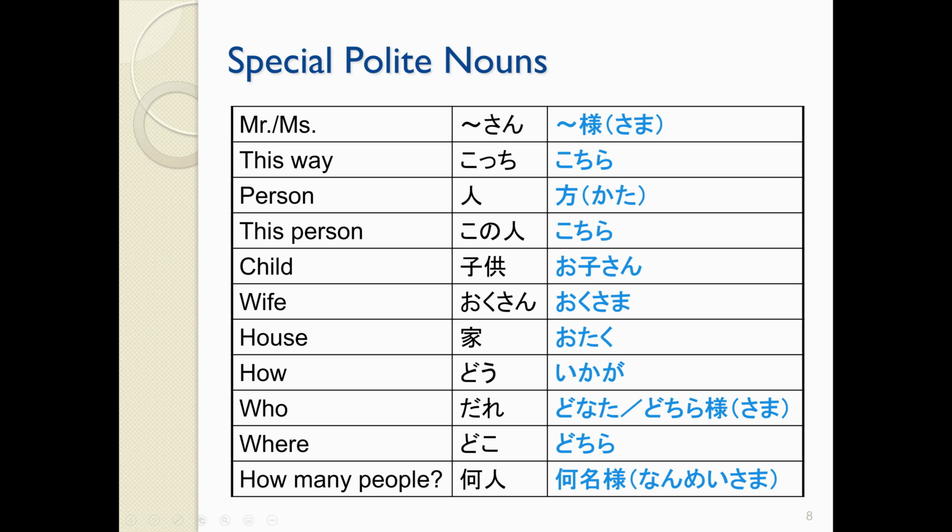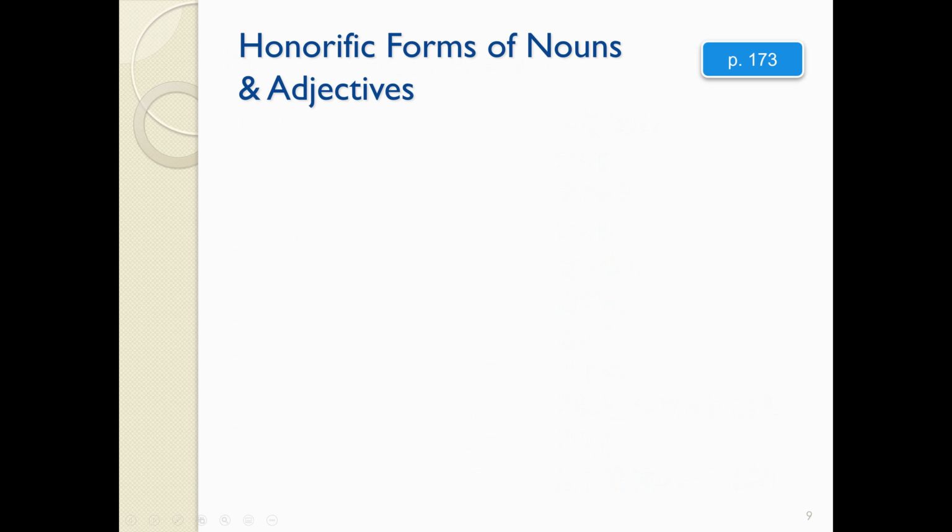Instead of 誰, どなた or どちら様. Instead of どこ, どちら. And instead of 何人, 何名様. So these are ones, and you'll find them listed among the vocab of this chapter, where we just might pick a different word to be more respectful. So instead of talking about 社長の家, I might talk about 社長のお宅.